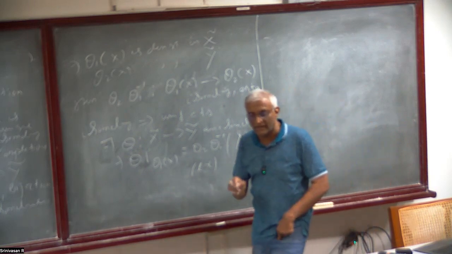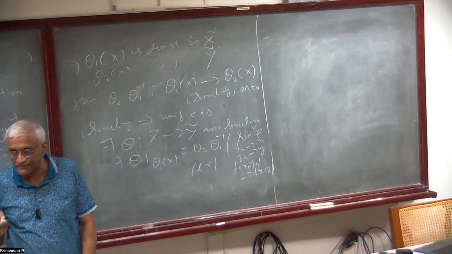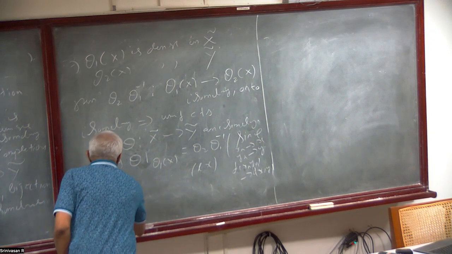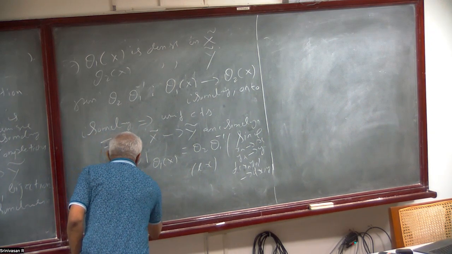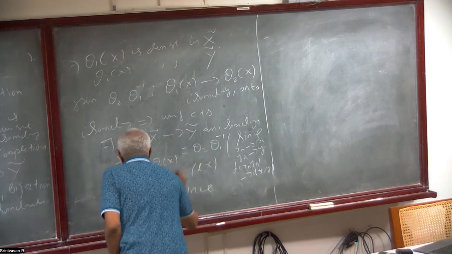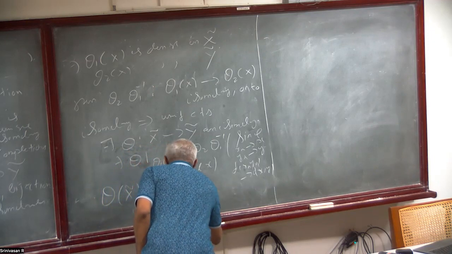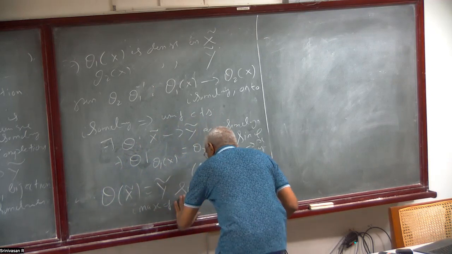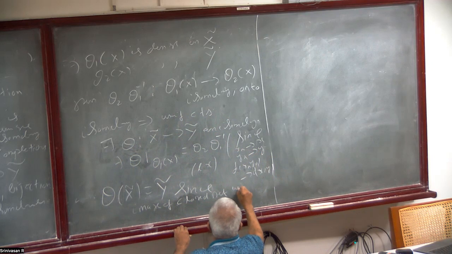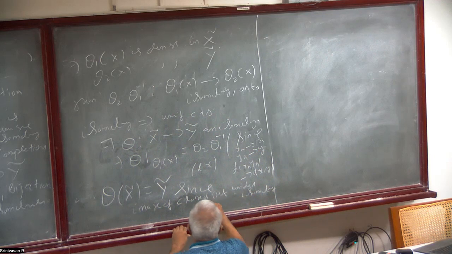And further, there is one more thing. The image of a closed set is closed under isometry. Further, this is a lemma: theta of X tilde will be equal to Y tilde. Since, let me write the statement and show it to you, the image of a closed set under isometry is closed.